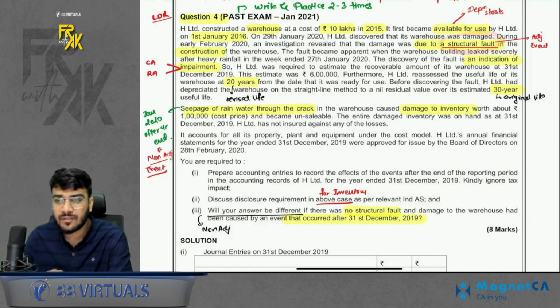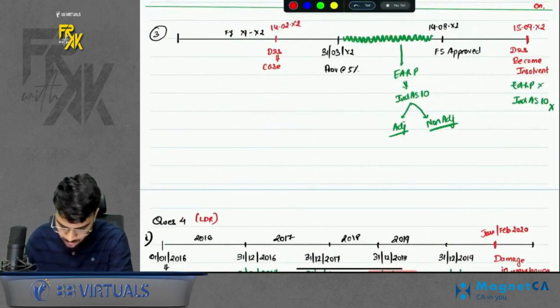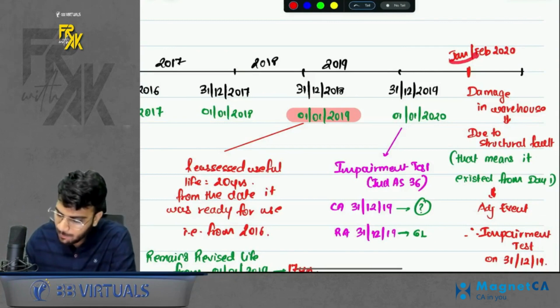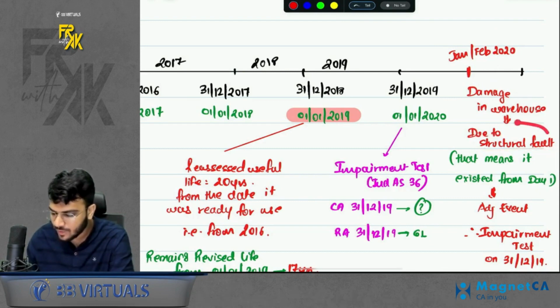What is the meaning of structural fault? Just like rocky surface, it existed from before only, we came to know afterwards. Acha, so when did we come to know? If in case you want to see, I prepared a timeline also for this. So December is the year end. We came to know in Jan-Feb 2020 about the structural fault, and because of this fault, they are saying it is an indication of impairment.